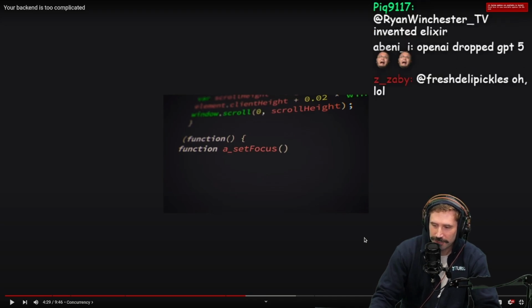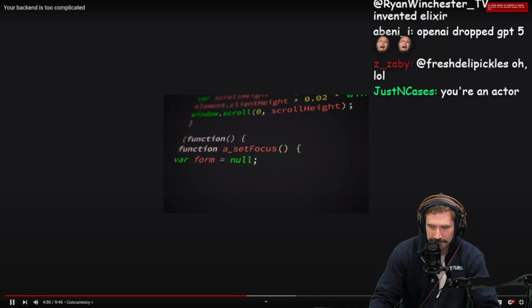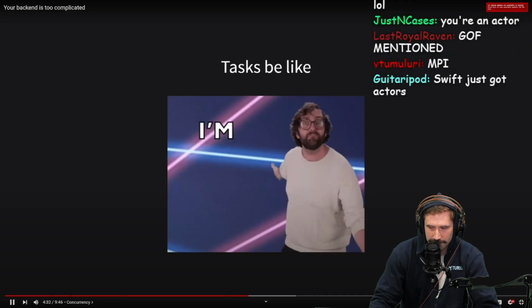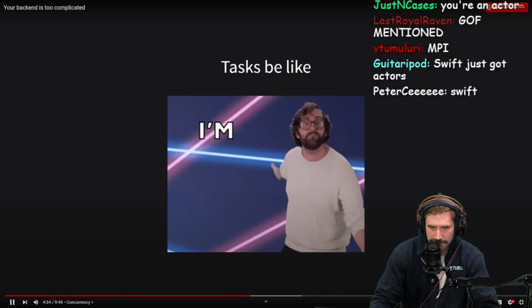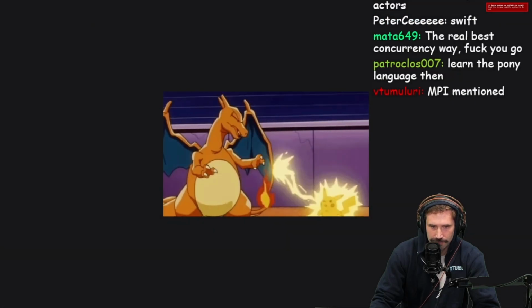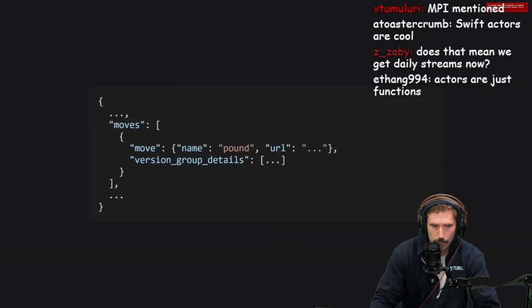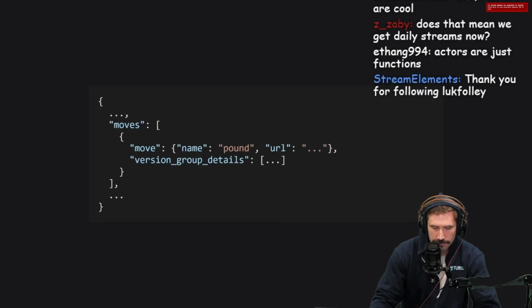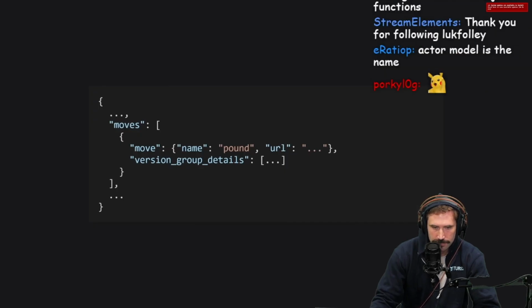Tasks are essentially jobs that have a single purpose and run to completion. You can collect the results at the end of the task, but typically you won't interact with it while it runs. We use tasks for collecting all the moves for a particular Pokemon. The PokeAPI only returns a subset of move information when requesting Pokemon info, so we have to call another endpoint to get stats like the move's power and accuracy.